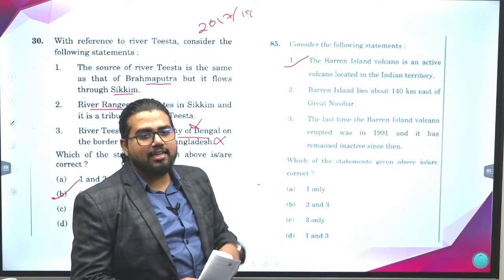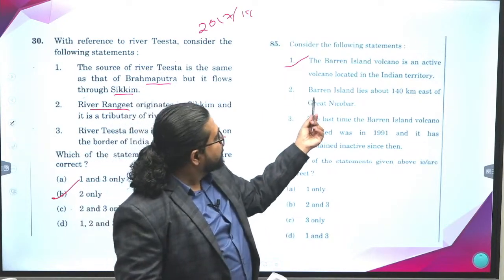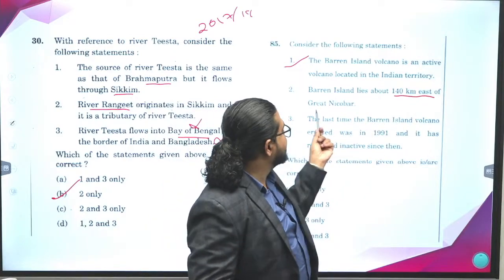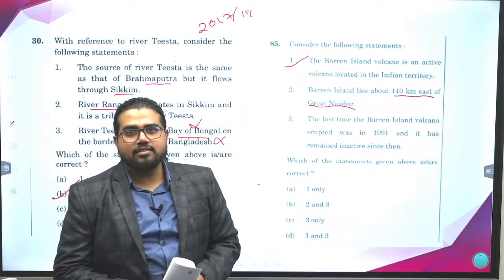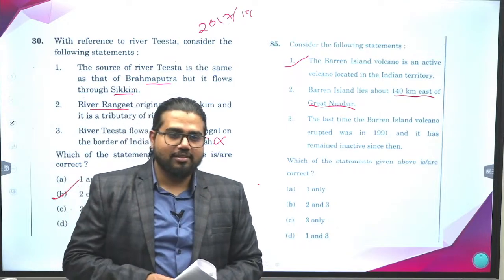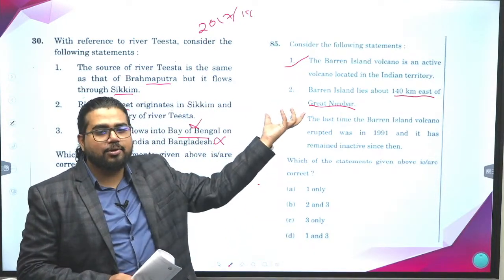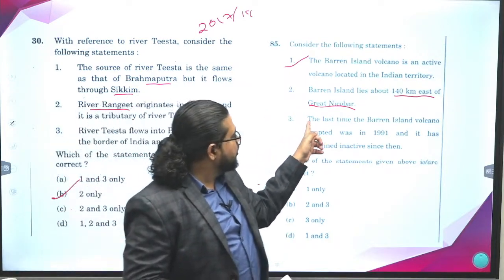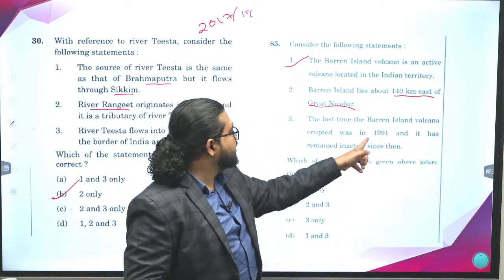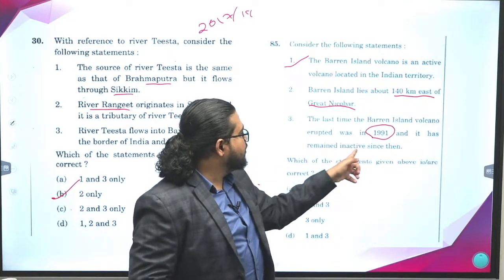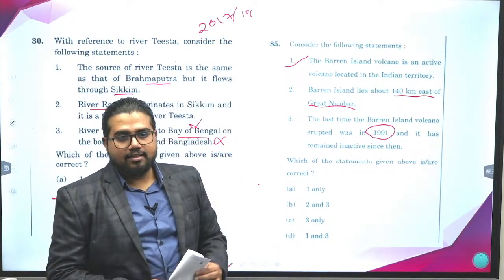Quite an easy statement. At that time there were some eruptions also. Barren Island lies 140 kilometers east of Greater Nicobar. Now this is a very tough option. You can answer it only if you know the exact geography of the Andaman and Nicobar Islands. But the third option says the last time Barren Island volcano erupted was in 1991 and it remained inactive since then.